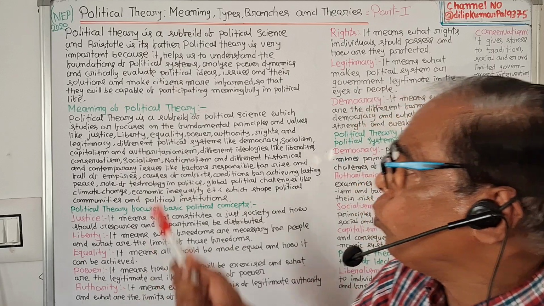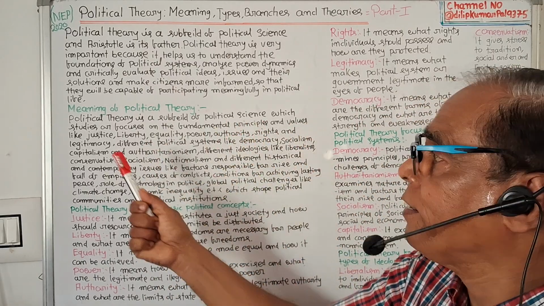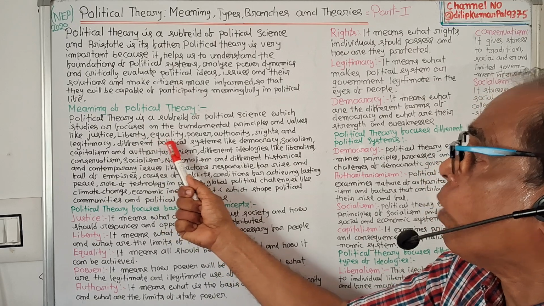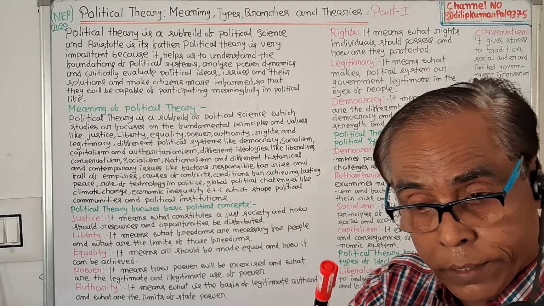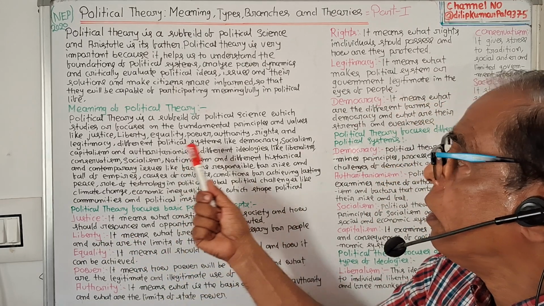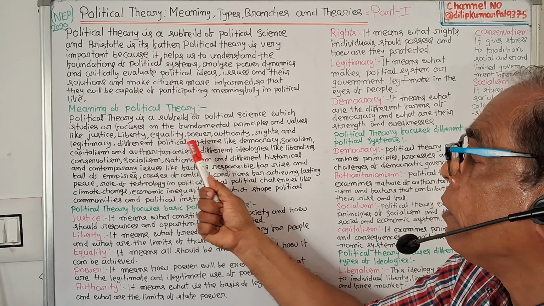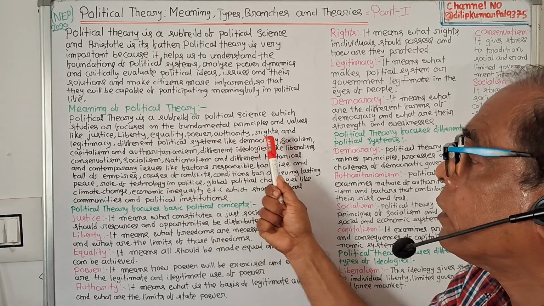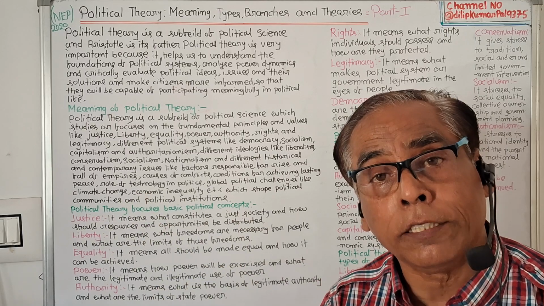Under it, it includes fundamental principles and values like justice, liberty, equality, power, authority, rights, and legitimacy, which influence the political institutions.